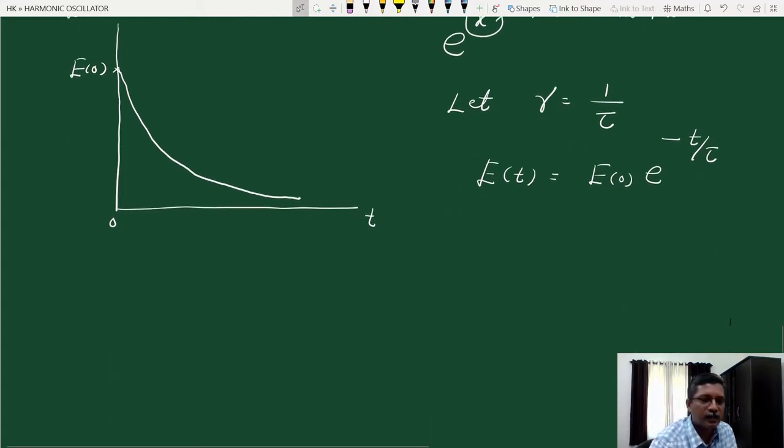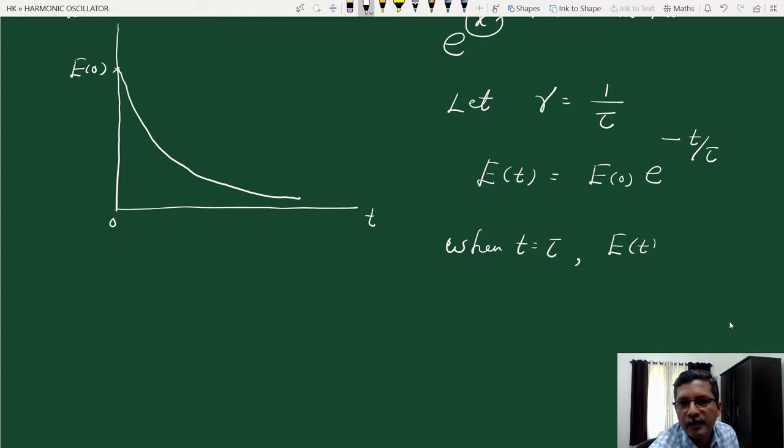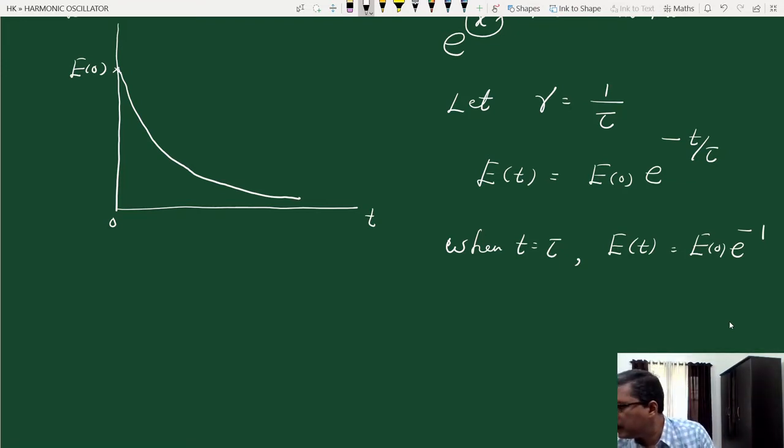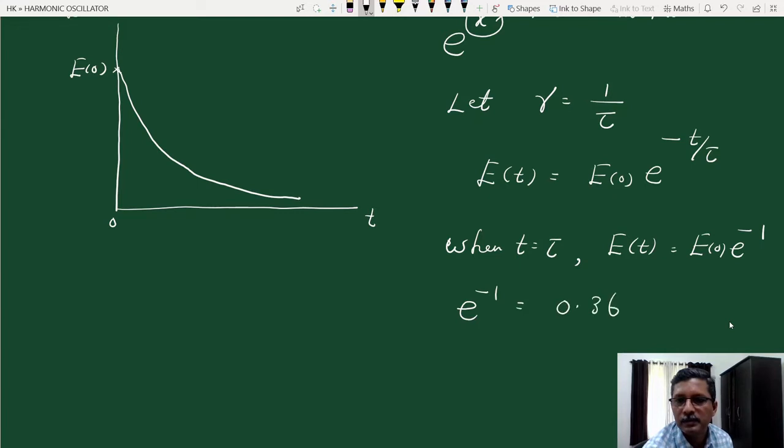You can see that when t is equal to tau, then energy at the time t is equal to energy at the time 0 into e raised to minus 1. And the value of e raised to minus 1, that is 1 by e, is 0.368. So at t equal to tau, we can say that energy is equal to 0.368 times the energy at 0 time.